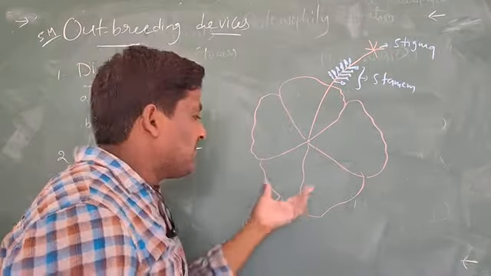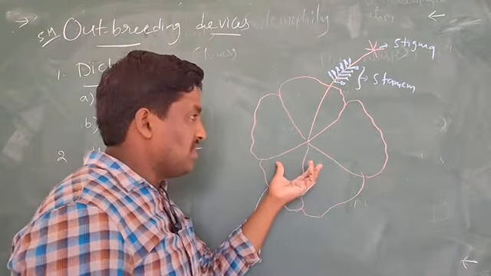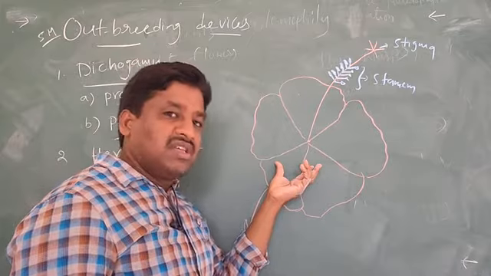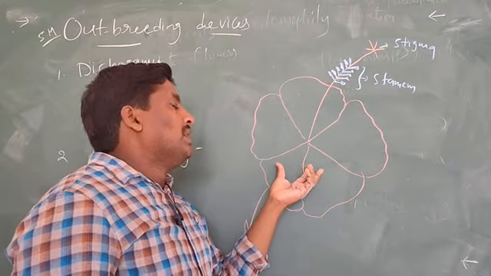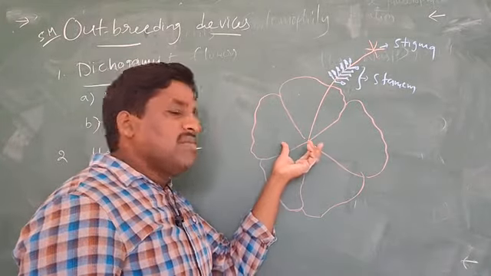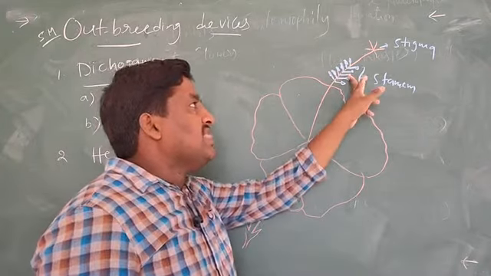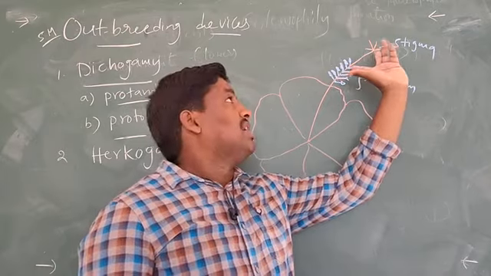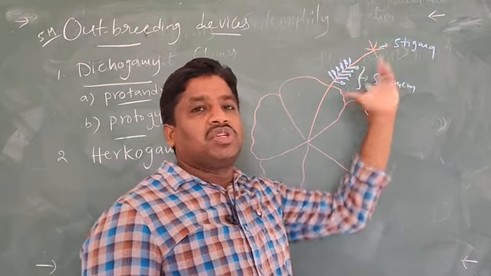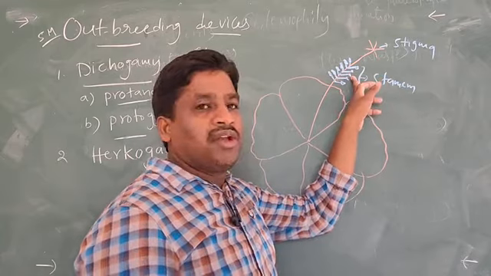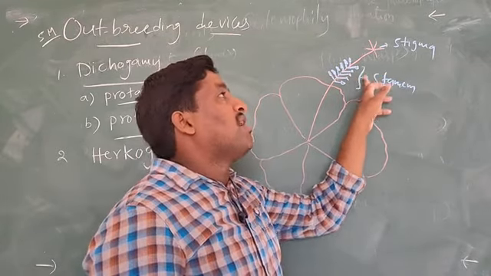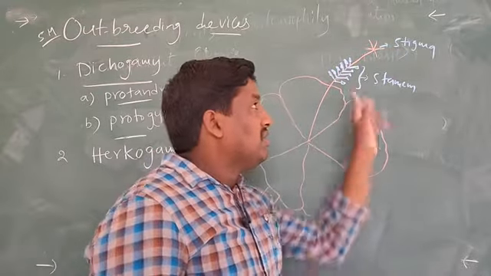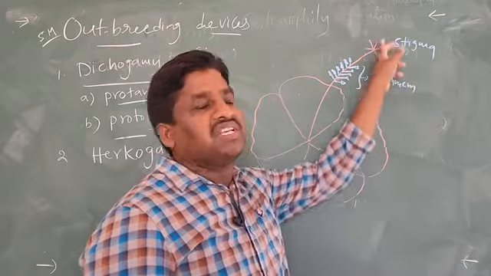In a bisexual flower, suppose this is the hibiscus flower, generally called the dasavada flower, the anther and stigma are different in heights. So what will happen: the anther breaks down and pollen grains are released, but they do not reach the stigma. Here self-pollination is prevented.